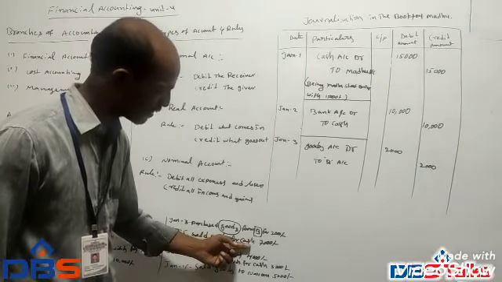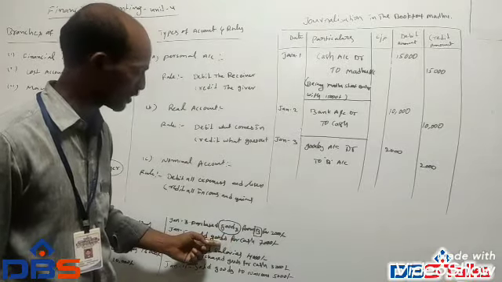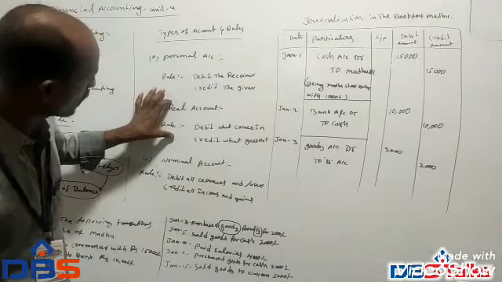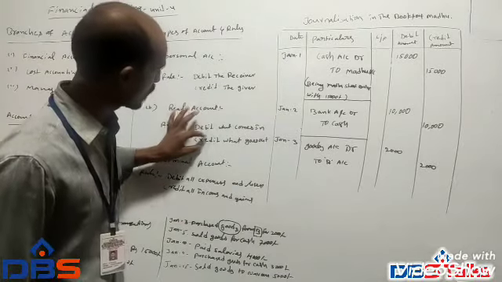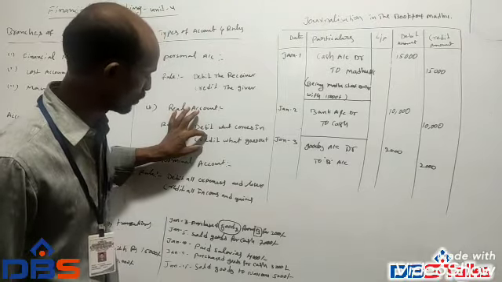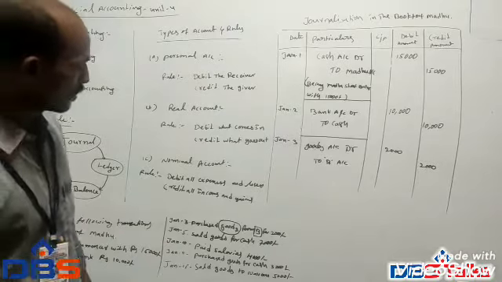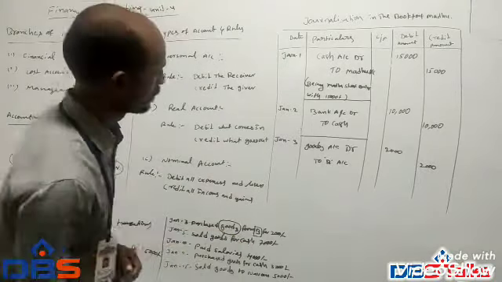So cash is what comes in, goods are what goes out. Both are in real account. What is the rule? Debit what comes in, credit what goes out. So in this transaction, credit is goods, debit is cash.